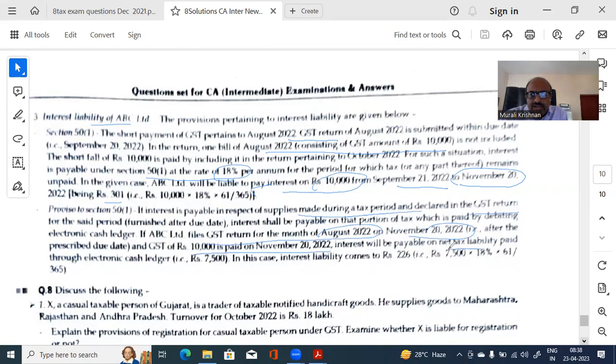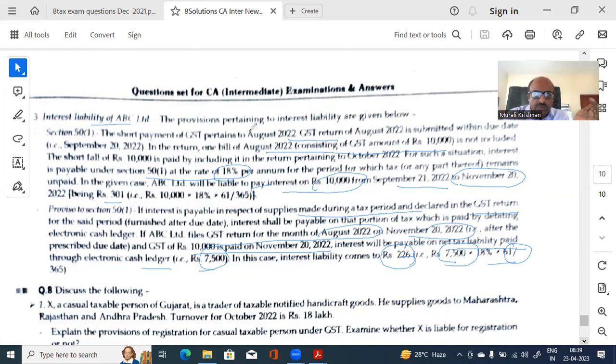Interest will be charged, and the net tax liability paid through the electronic cash ledger, that is 7,500, he can pay. In this case, interest liability will come to 226. See, 61 days here. It's a little different. 7,500 only is being paid by cash because input he already has. So you can adjust that 2,500 and only the balance he has to pay by cash ledger. Only on the cash amount is interest charged at this rate. That's how it completes. So I think we are almost done.